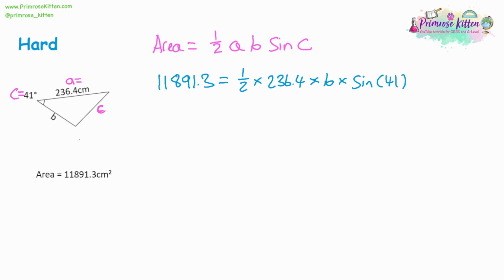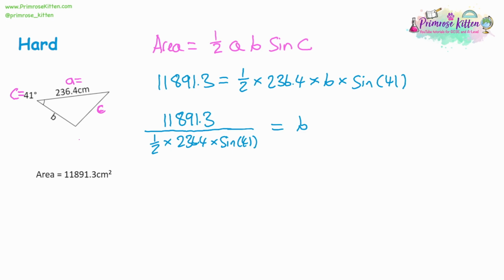Now, again, a good tip here is maybe do your rearrangement before you actually work out these numbers. So what we could do here is think, well, we want B on its own, so we need to divide by all these multiplications on the same side as B. So it's actually going to be the area divided by the half times 236.4 times B. We're going to leave that on the right-hand side, so times sine of 41. This is going to be equal to B. Now, if you don't want to do this and you want to work it out in smaller steps, that's absolutely fine. But this could just save you a little bit of work, as then you're not trying to do half times 236.4 and then maybe divide that over to the side and then do the sine 41 next and then do that separately.